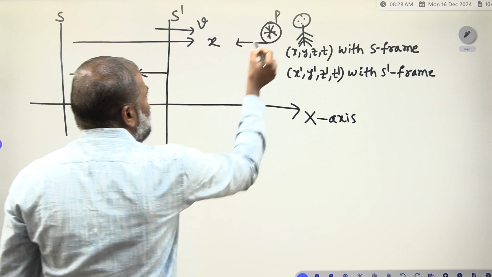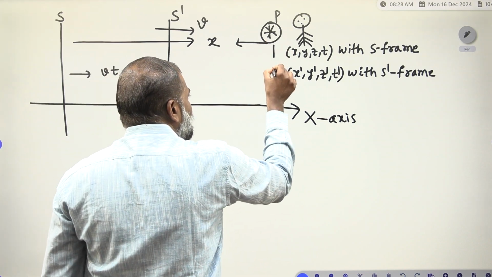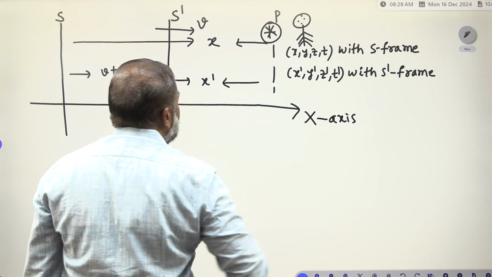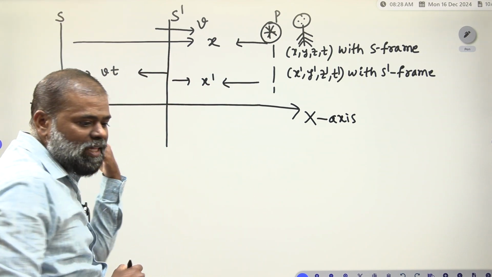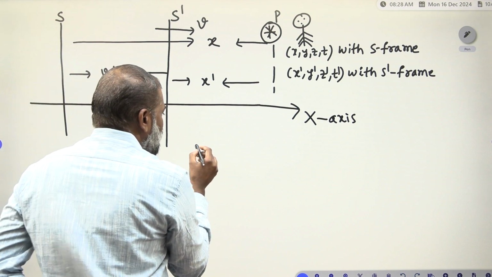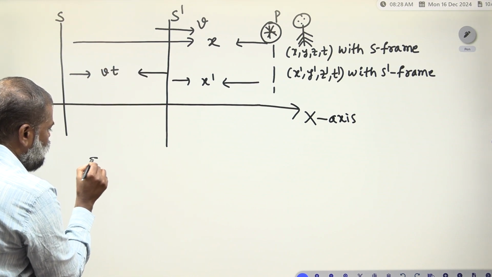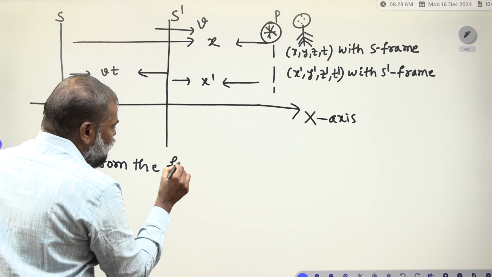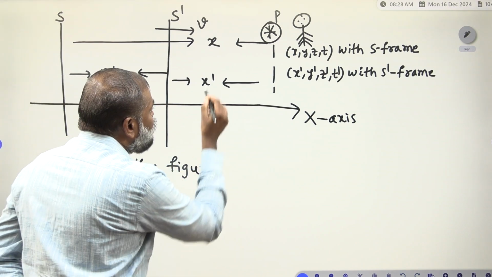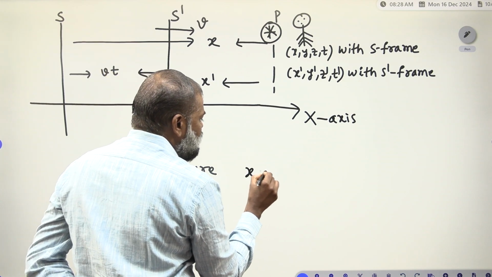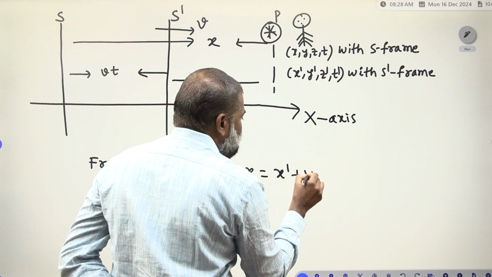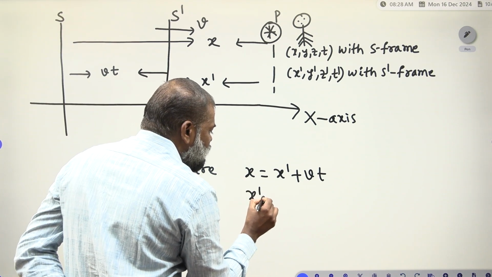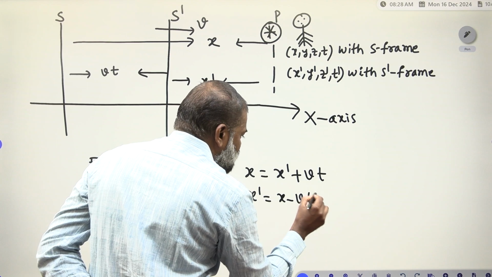Clear? Now from here to here, what is the distance? The x dash distance is there. So based on the diagram, from the figure, what do we have to write? x is equal to x dash plus Vt. Therefore, x dash is equal to x minus Vt.